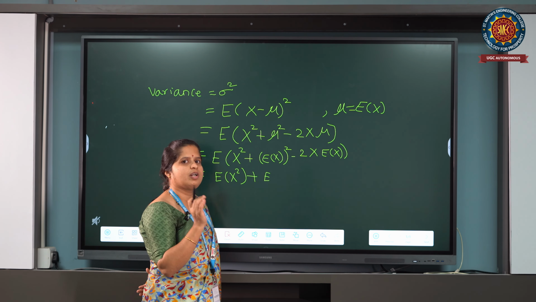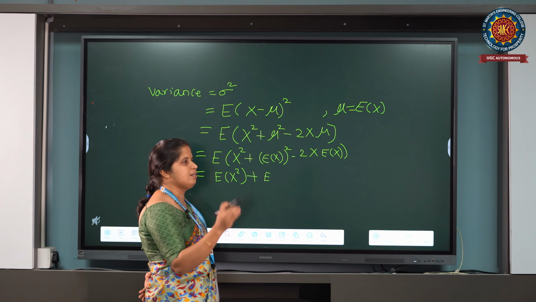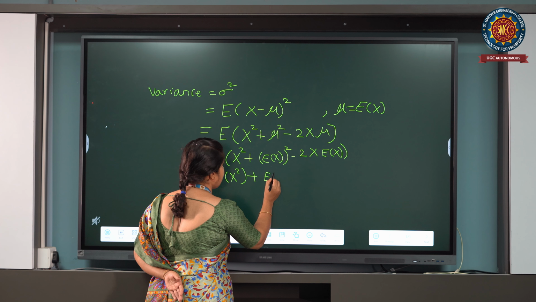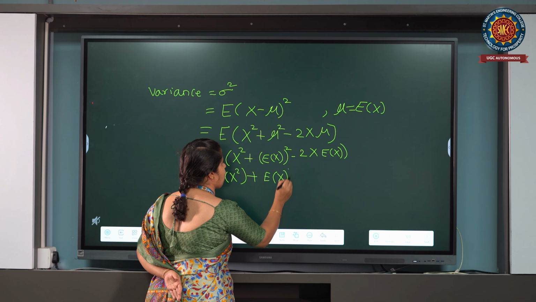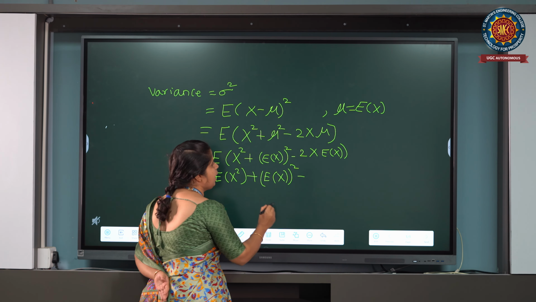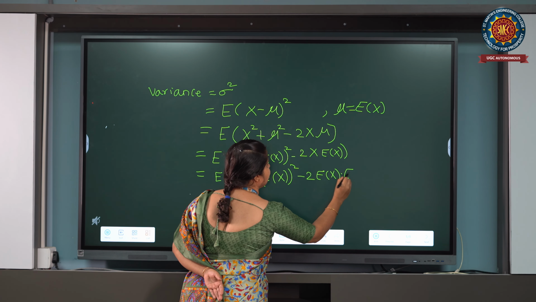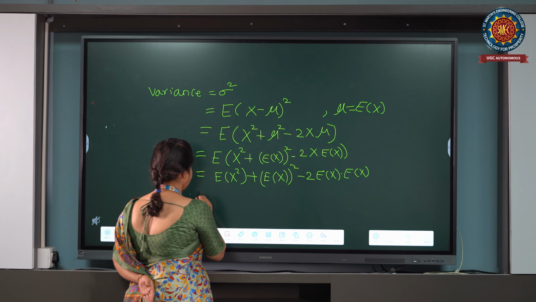Expectation of x is already a constant, since its expectation means its average is a constant. So that is (expectation of x) whole square minus 2 times expectation of x into expectation of x.